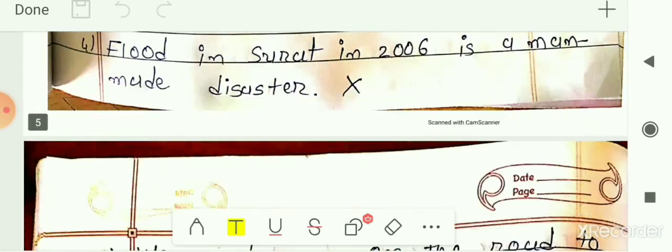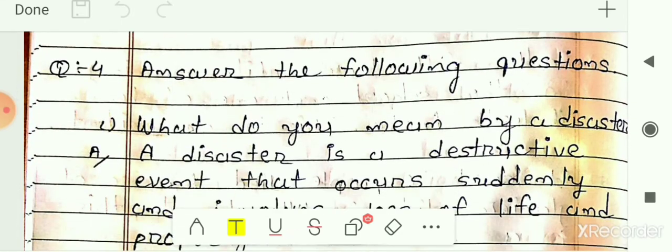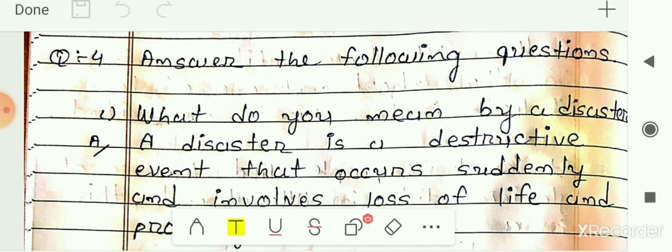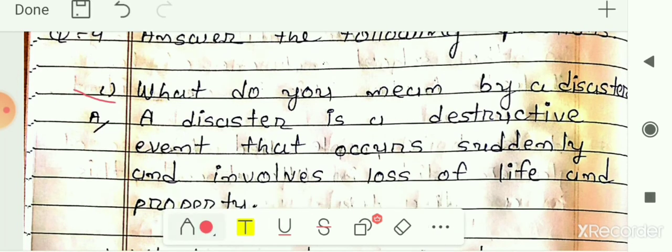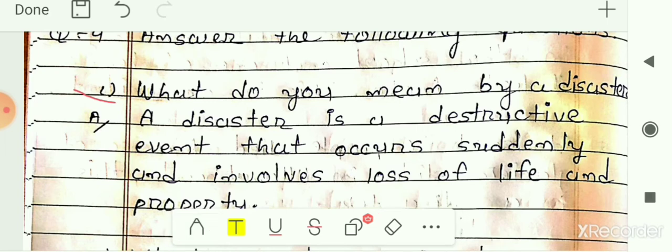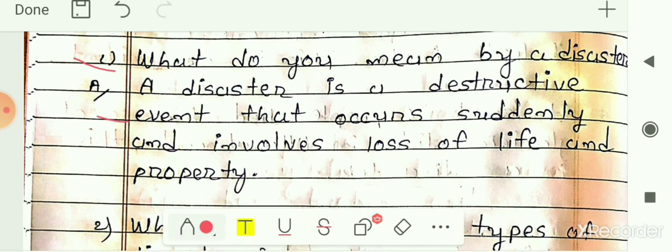Next is question number 4, that is, answer the following questions. Here the first question is, what do you mean by a disaster? What is the meaning of disaster? A disaster is a destructive event that occurs suddenly and involves loss of life and property. So the event which causes destruction, which happens suddenly, and in which there is loss of life and property, is known as a disaster.